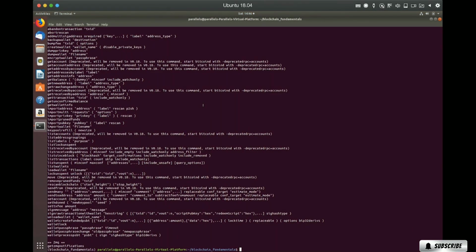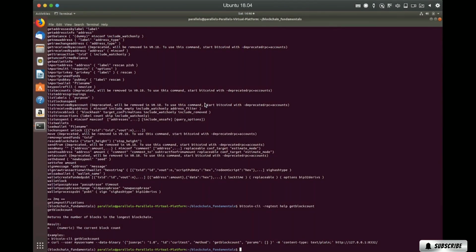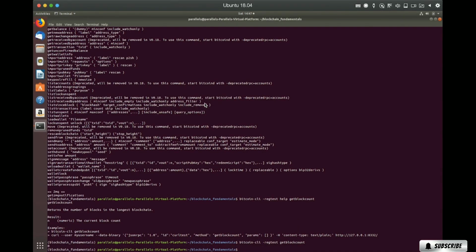So let's just run one and see if it works. Let's look at getblockcount. If you look at the help, you can look at the help for any command by running help and then the command. The getblockcount will just return the number of blocks in the longest chain that we have on our machine. So if we go ahead and run regtest getblockcount, should be 0. We don't have any blocks yet.